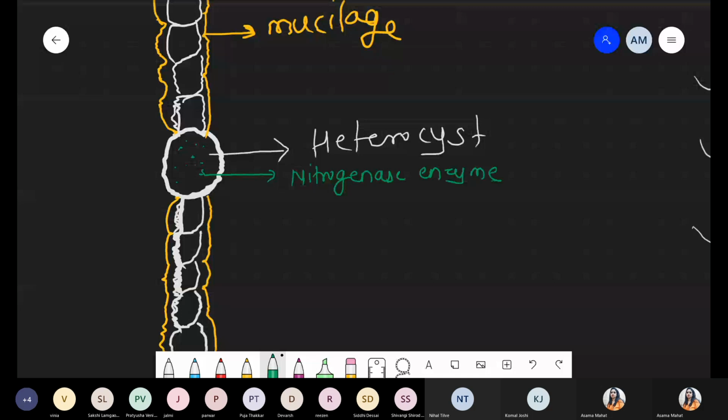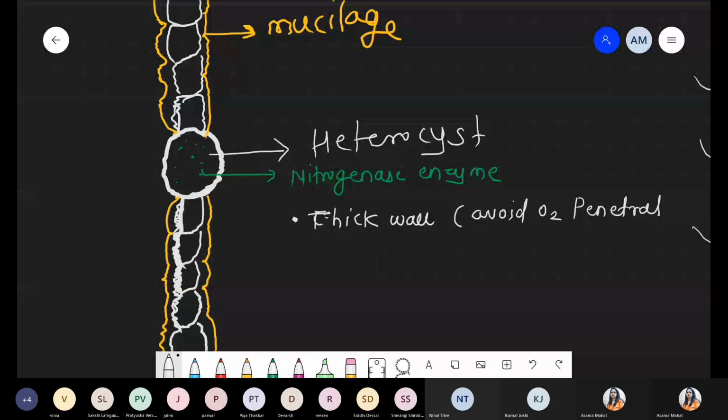So inside the heterocyst structure, nitrogenase enzyme is present, and the thick wall avoids O2 penetration.